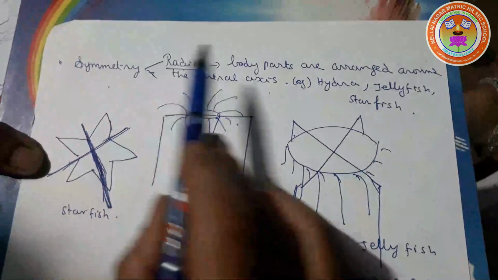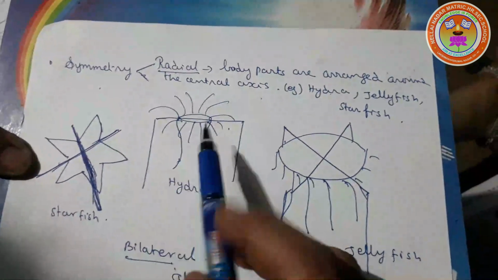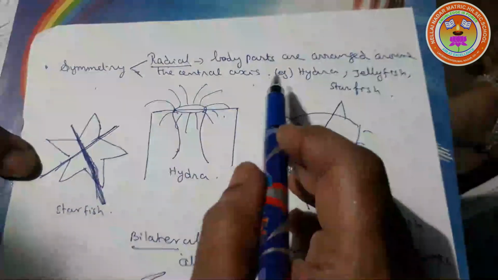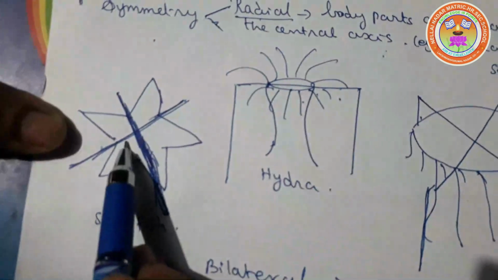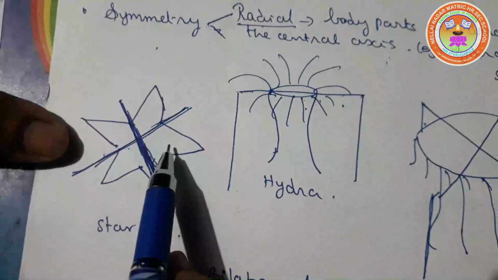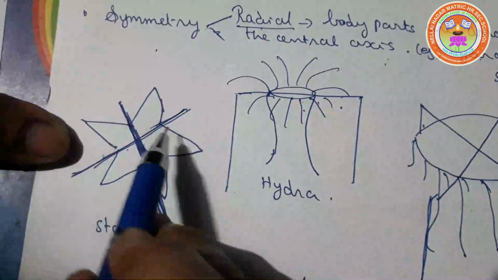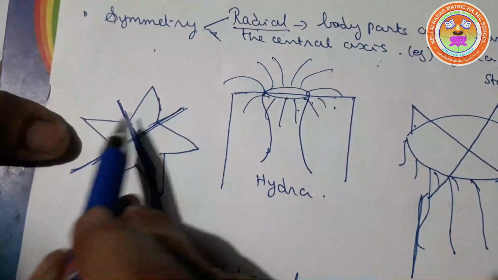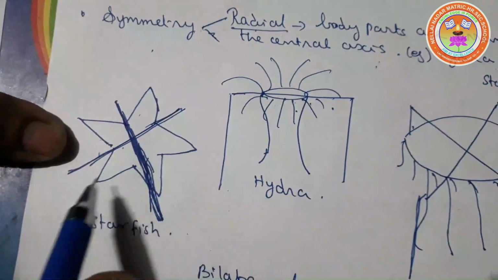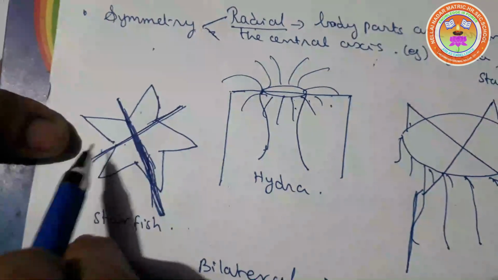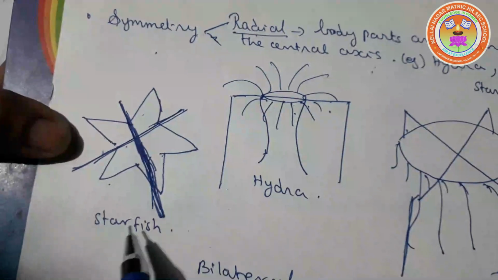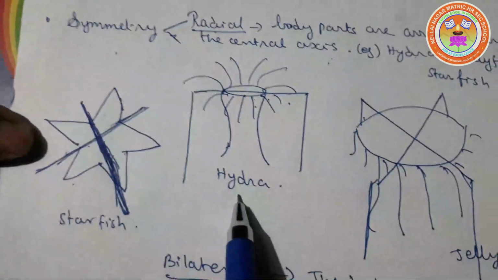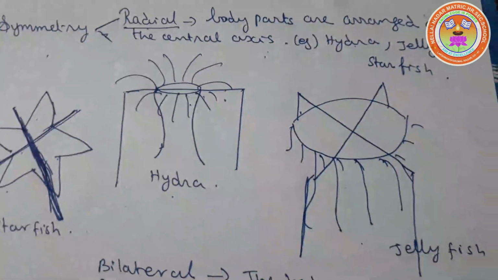In radial symmetry, the body parts are arranged around the central axis. If you cut a starfish at 360 degrees in any direction, we will get equal halves. This is applicable for hydra and also for jellyfish.